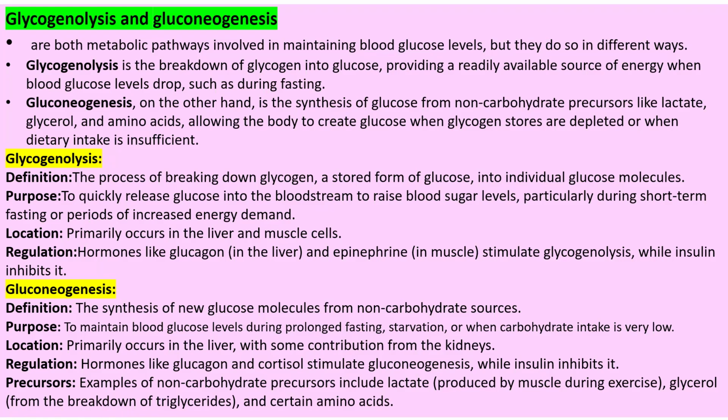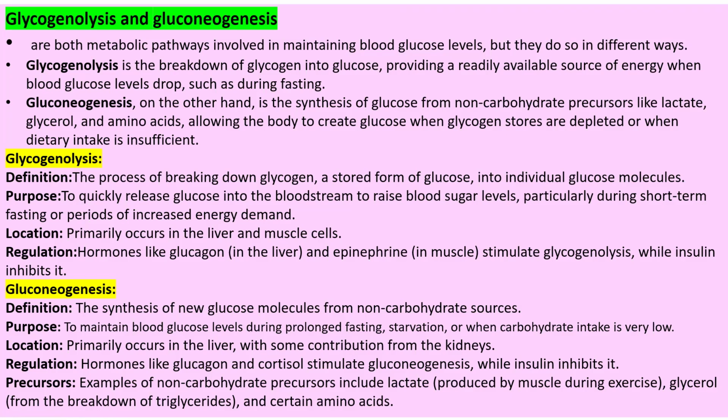Now the hormones involved in glycogenolysis. It is a short-term process because your body demands it in short-term fasting or increased energy demand, when you are running or doing heavy exercise. At that time glycogenolysis breaks down glycogen stored in your liver and muscle into glucose, which gives you energy.